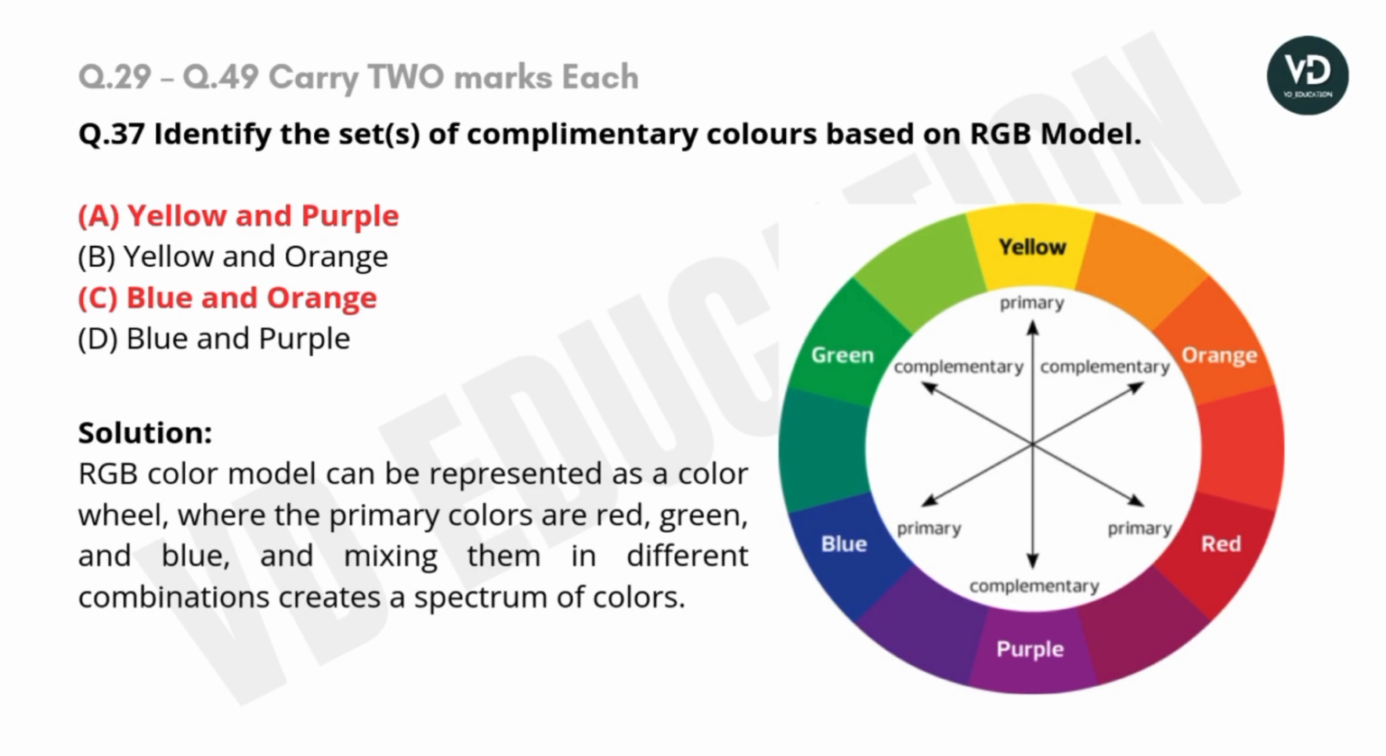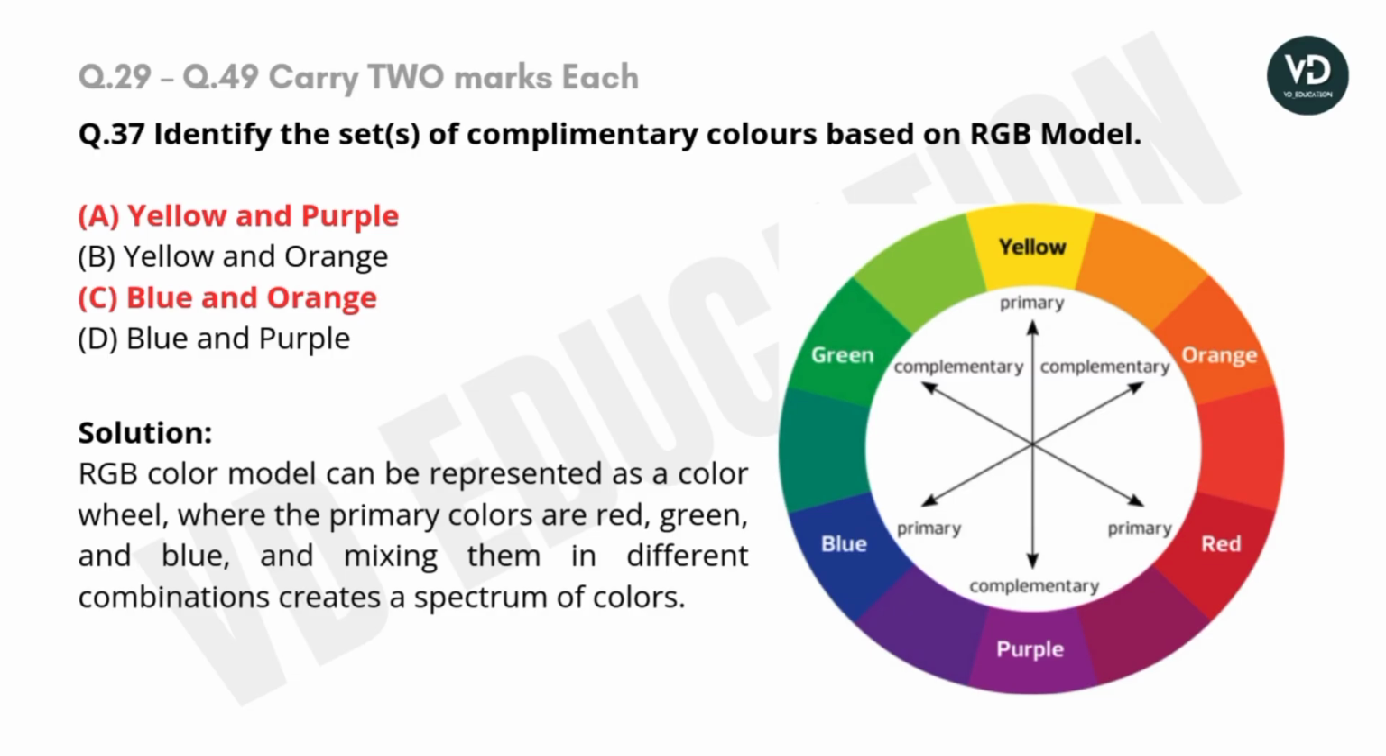Question number 37. Identify the sets of complementary colors based on the RGB model. Options are A. Yellow and purple, B. Yellow and orange, C. Blue and orange, D. Blue and purple. The correct options are A and C.